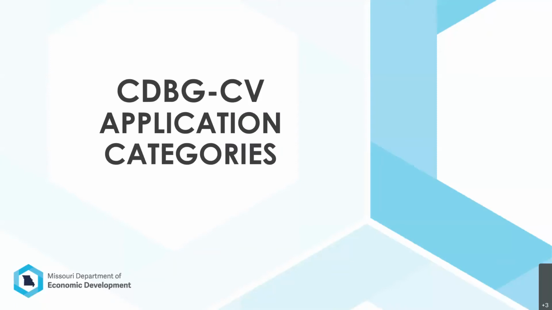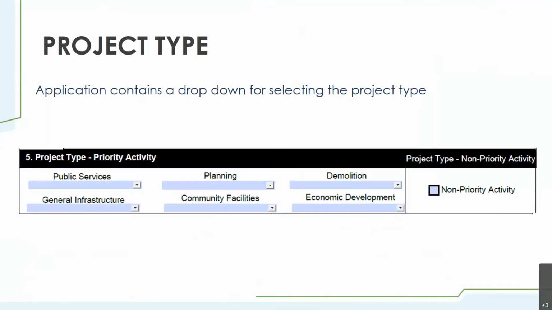CDBG-CV Application Categories. The application categories are distinguished by project type, including priority and non-priority types. The application contains a drop-down menu for selecting the project type, including public services, planning, demolition, general infrastructure, community facilities, economic development. There is also a button to indicate a non-priority activity. Various priority activities are included in the drop-downs.